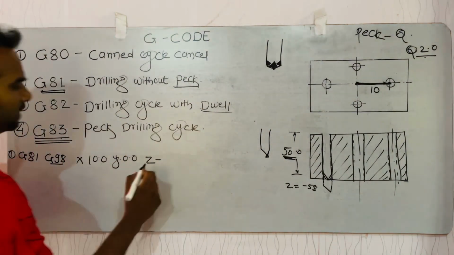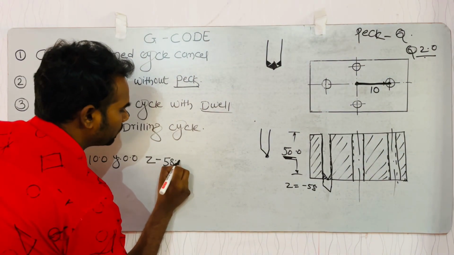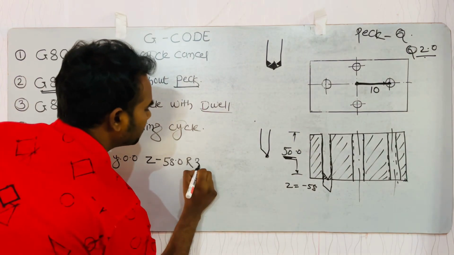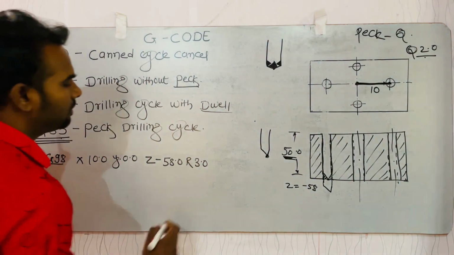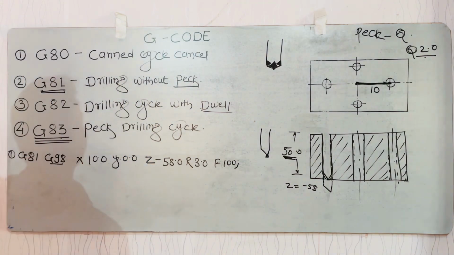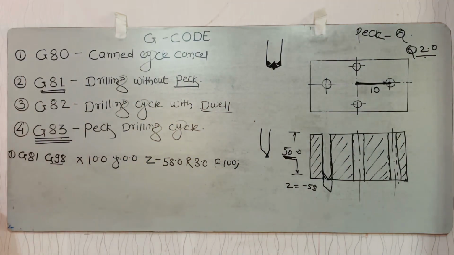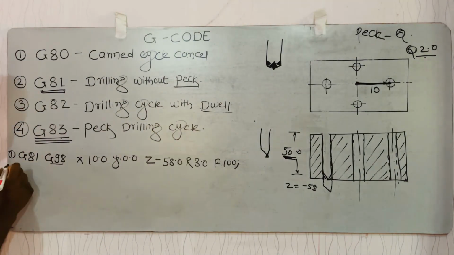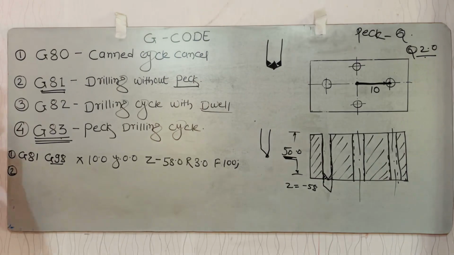So Z minus 58.0. R, retracting distance R, how much? Plus 3 mm. And after that feed 100, 100 mm per minute. Okay, this is the block for G81. Now second, G82.